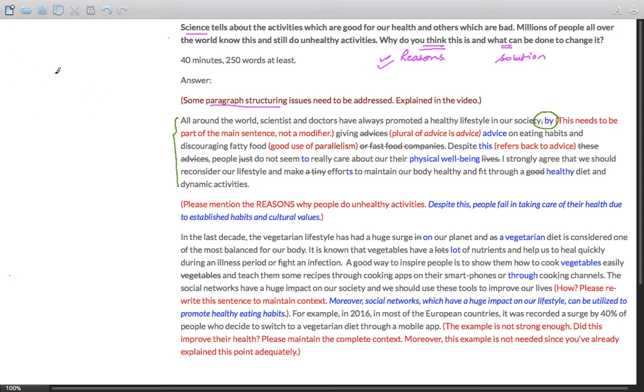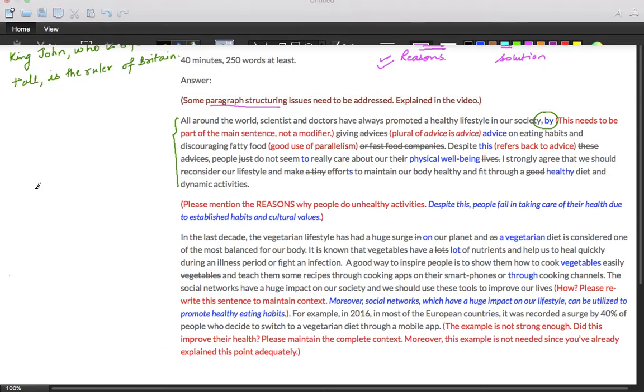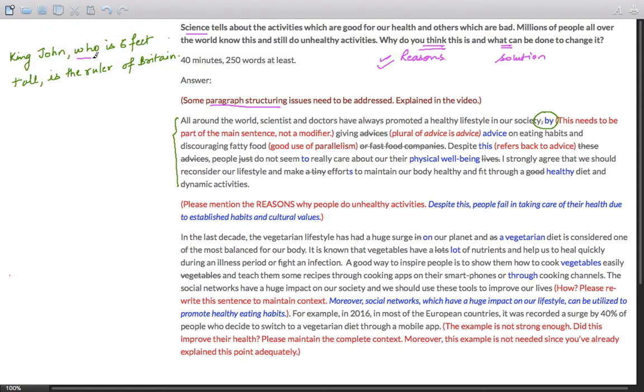Now, what is a modifier? For example, you are writing a sentence. Okay, let this be the sentence. King John, who is 6 feet tall, is the ruler of Britain. Now, this portion, who is 6 feet tall, is basically a modifier.